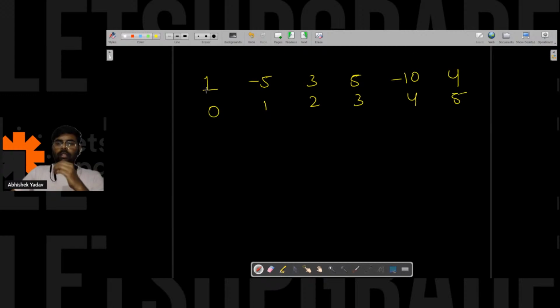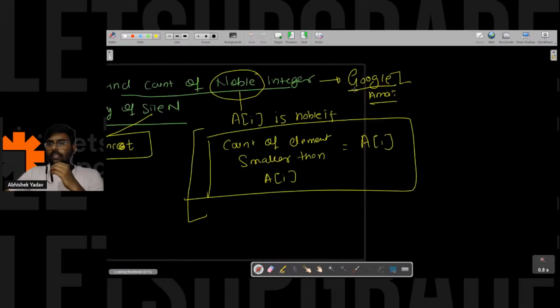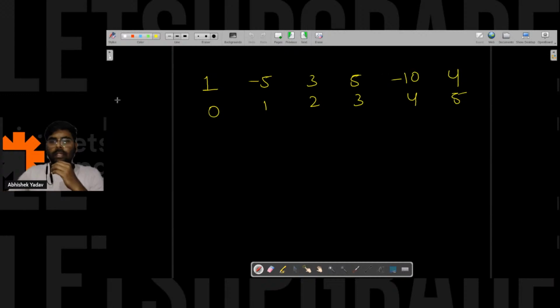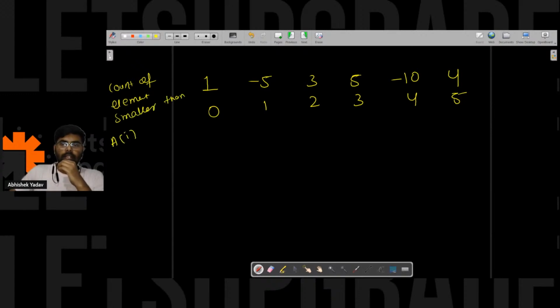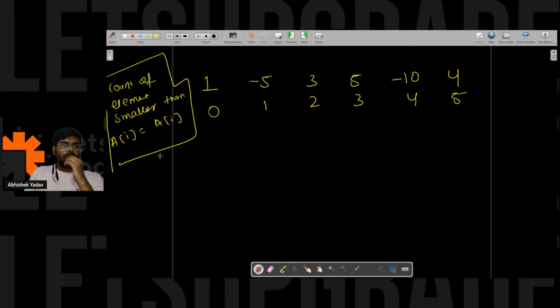According to the definition, what is a noble integer? The count of elements smaller than A[i] is equal to A[i], right everyone? This is the definition of noble integer. So guys, can you tell me whether 1 is a noble integer or not? Please write in the chat.